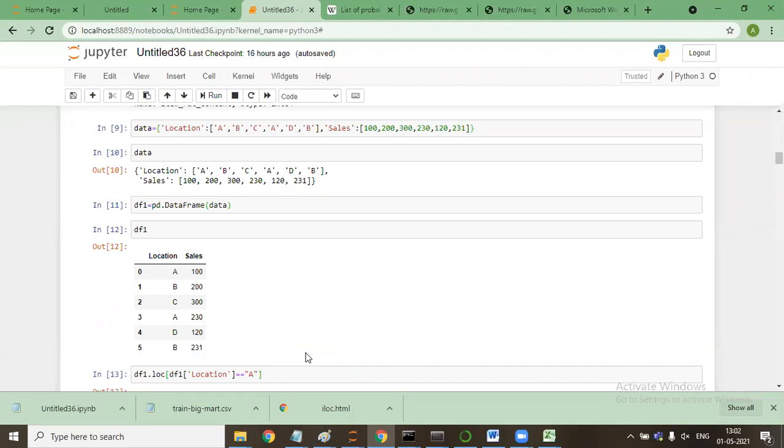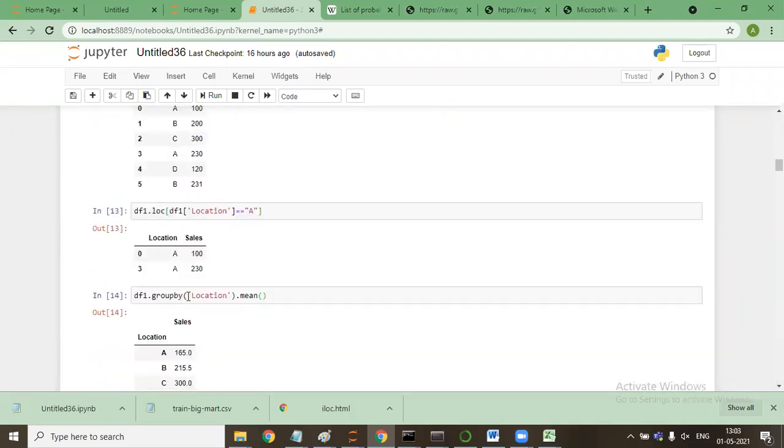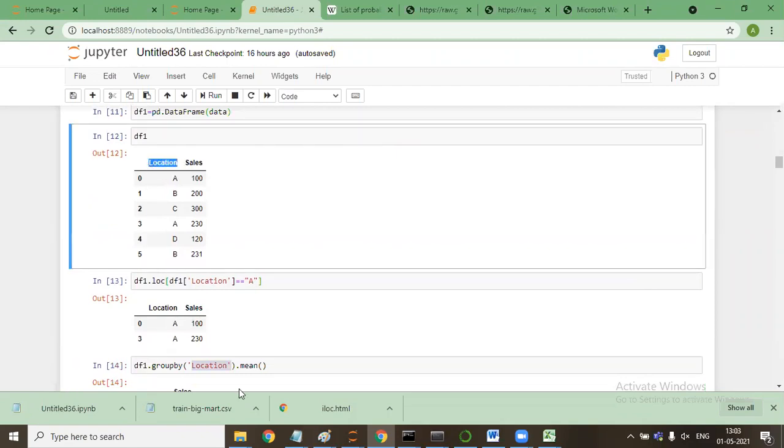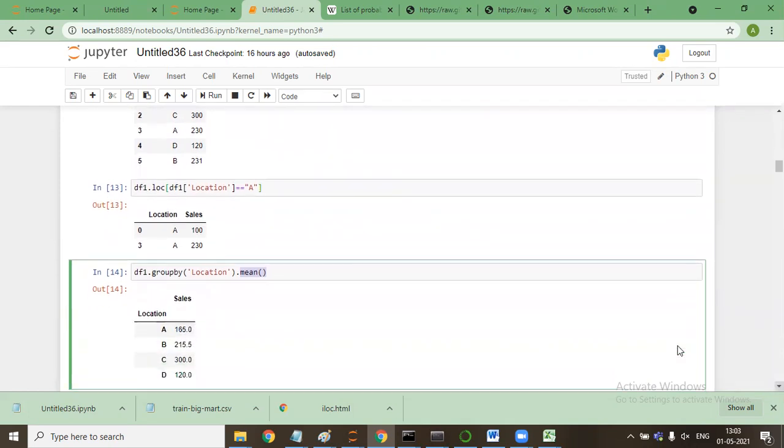Now when I say df1 dot group by and I pass location, and then mean, it will group these locations and calculate the mean. A will have 100 and 230, so the mean will come somewhere around 160, 165, whatever it is. Then B, C, D. It has grouped all the data and calculated the mean of the sales.